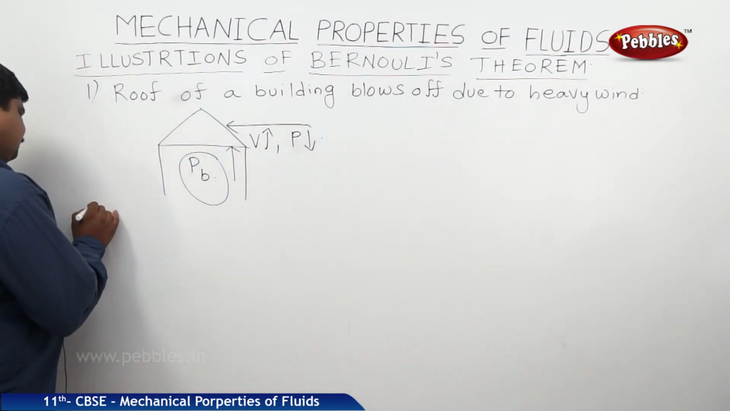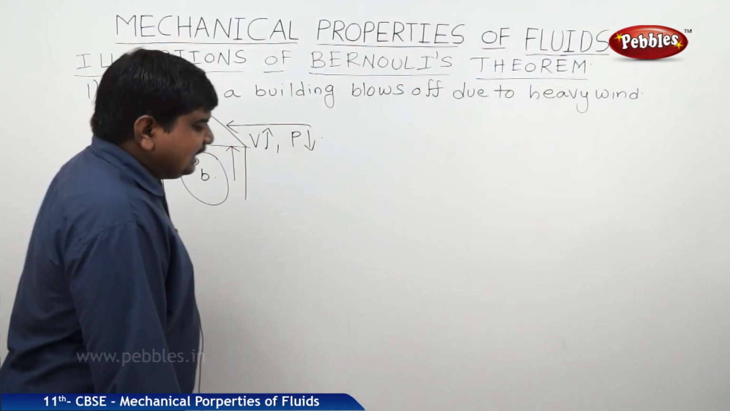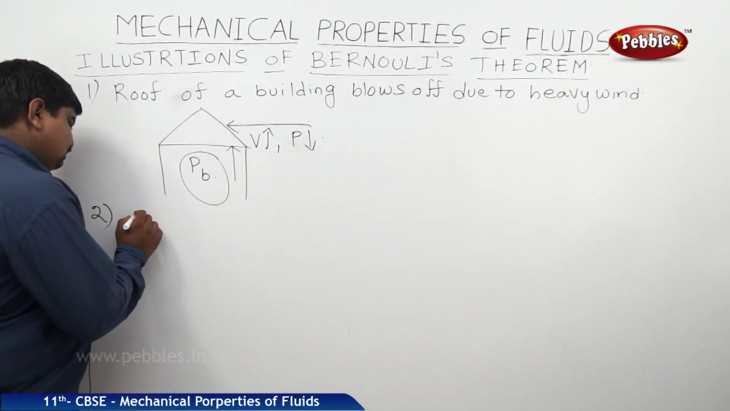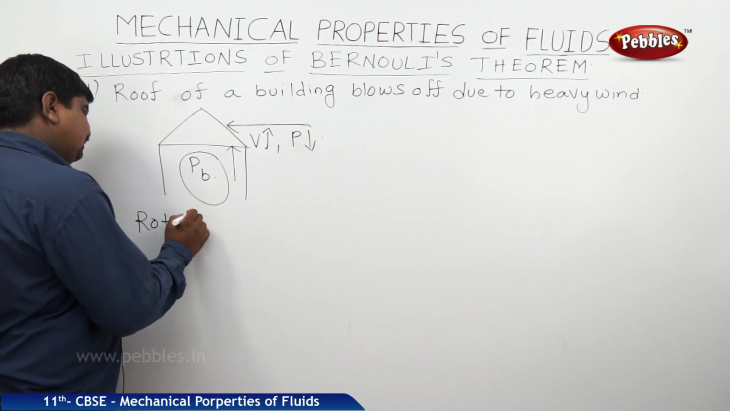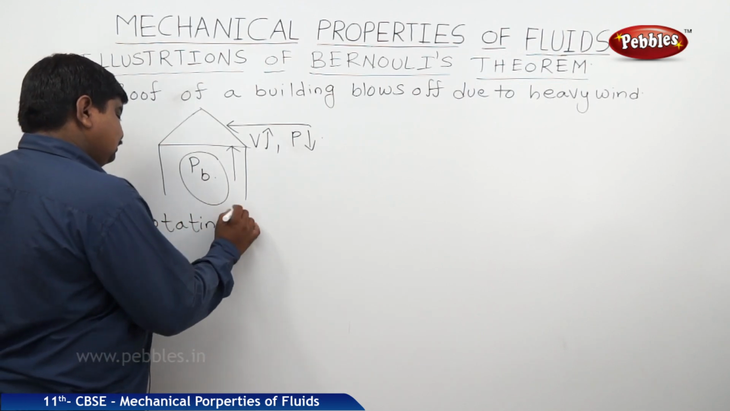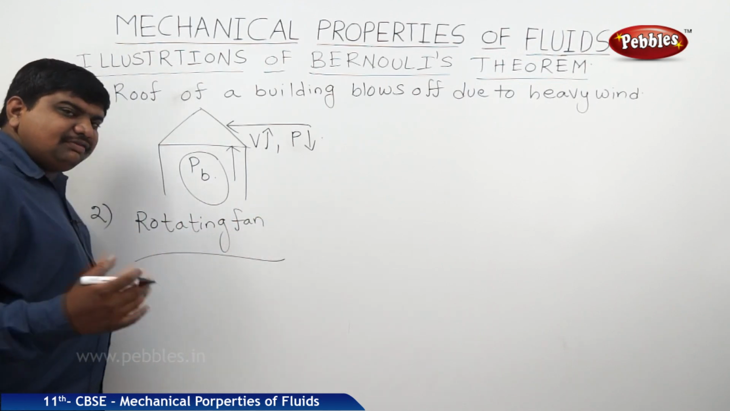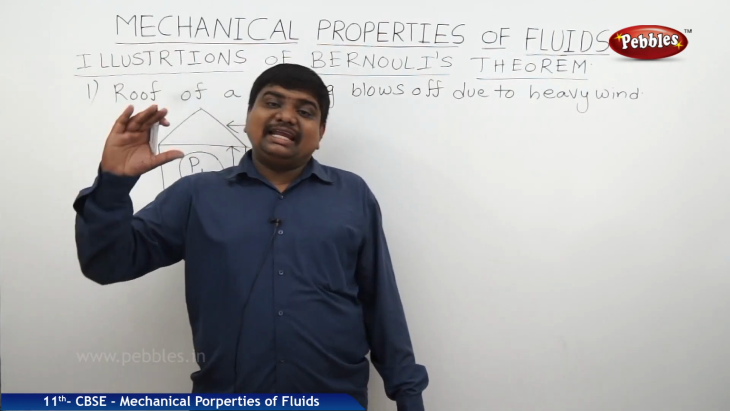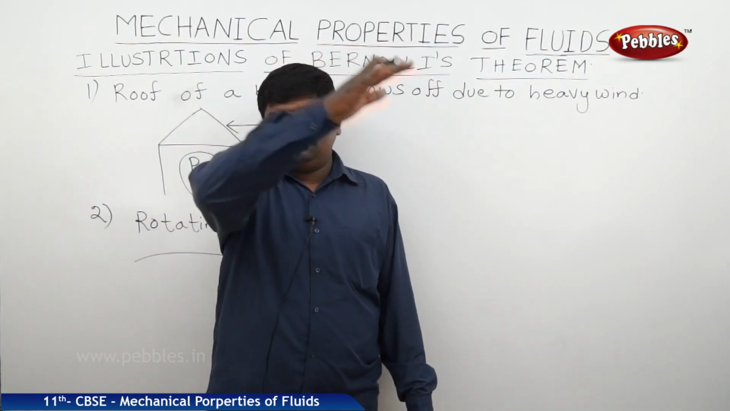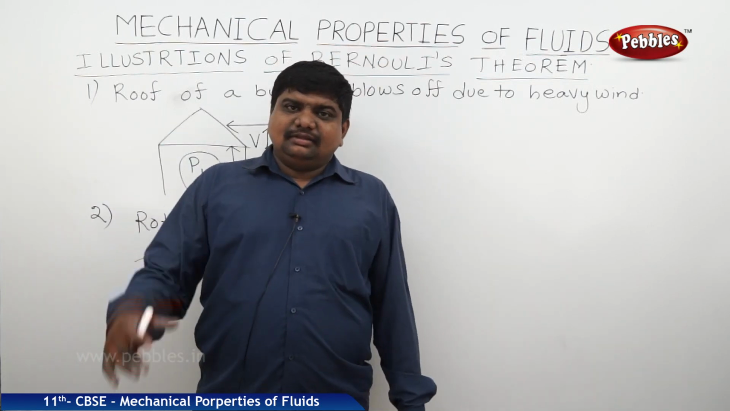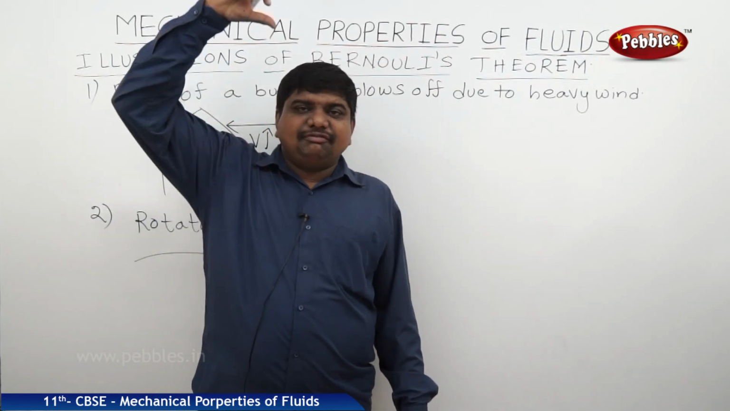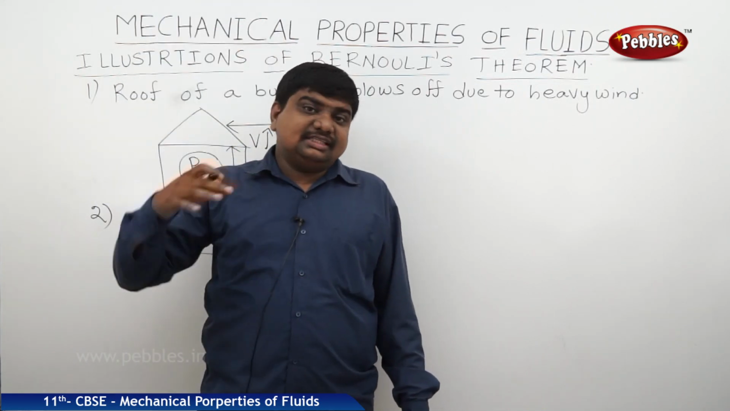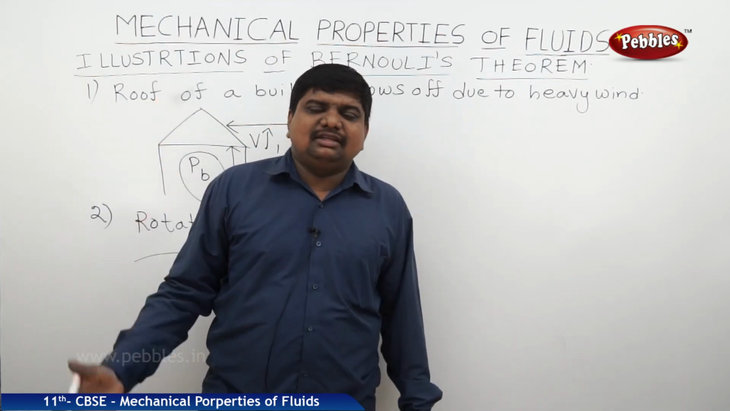The second example. Suppose you see a rotating fan. Suddenly if a fan is switched on, then the papers which were kept on the table used to fly off. What is the reason? The force of the wind which is coming out of the rotating fan is more. It is very high in magnitude.